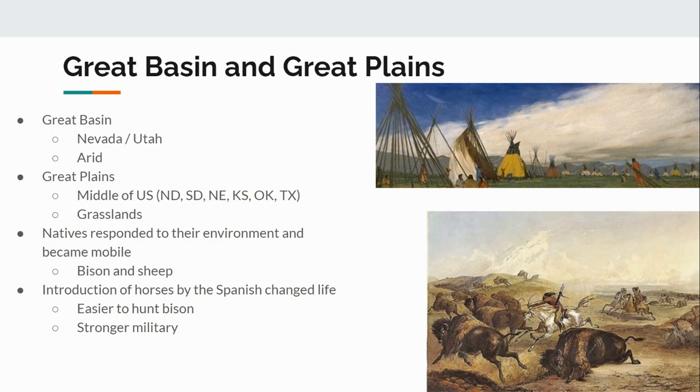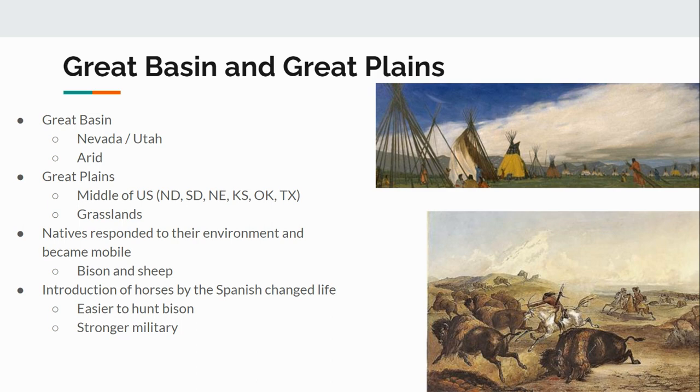The next group area we're going to talk about is the Great Basin and the Great Plains. And these are the regions that these make up. The Great Basin, when you hear that term, you can think of like Nevada and Utah. This is a very dry region. And the Great Plains, which is basically the middle of present day United States, like North Dakota, South Dakota, Nebraska, Kansas, Oklahoma, northern Texas. And these are at this time major grasslands.